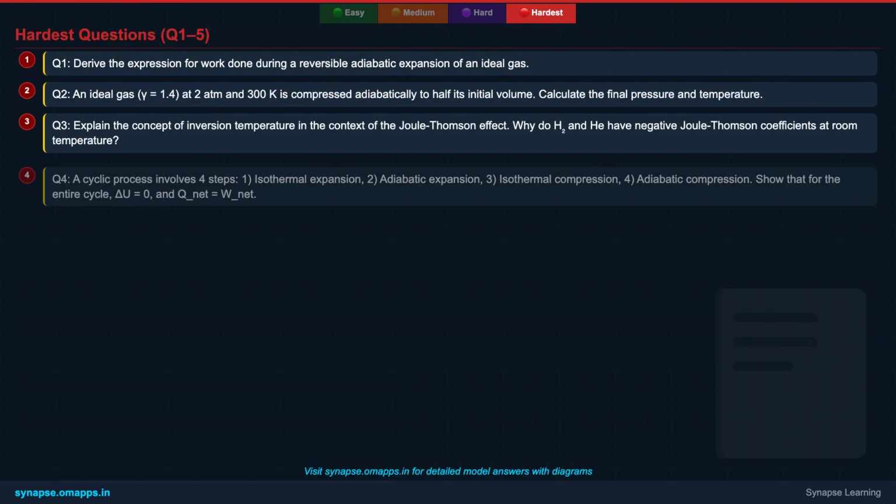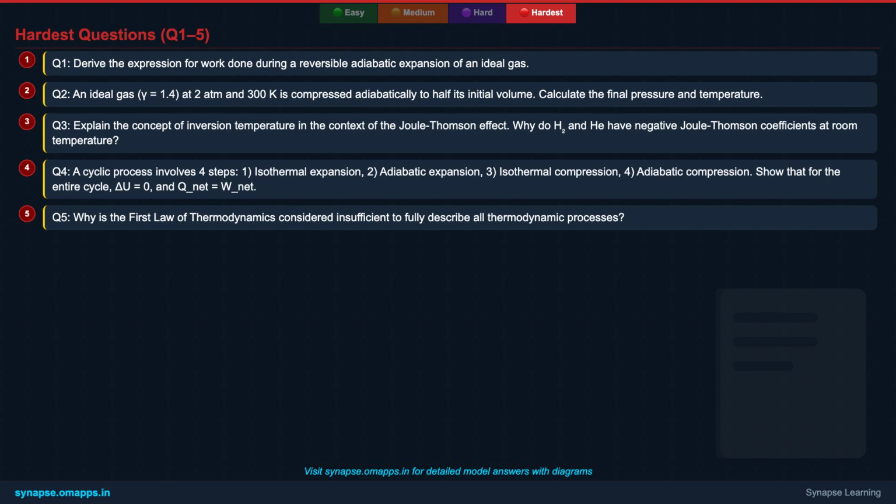Alright, it's time for the ultimate challenge. These first 5 hardest level questions will test your deep understanding, problem-solving skills, and ability to derive and apply complex thermodynamic relationships. Focus on the adiabatic process derivations, Joule-Thomson effect concepts, and critical thinking about the first law's implications. Take your time, these require precision.